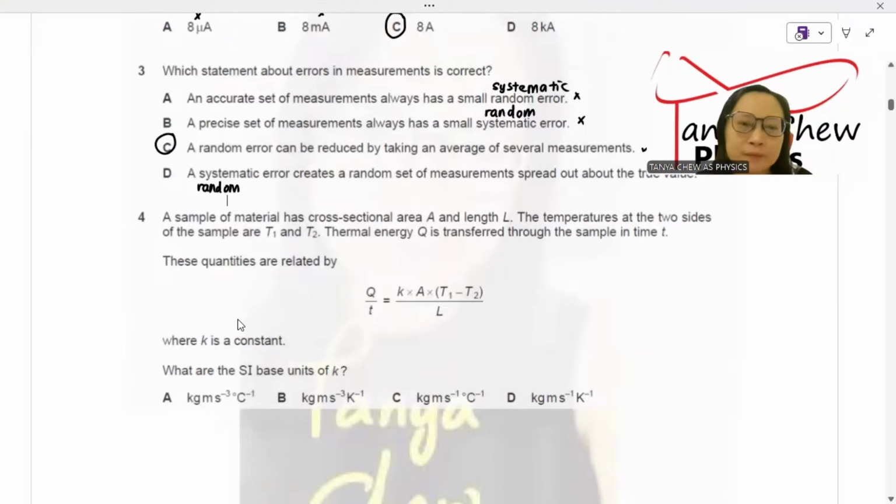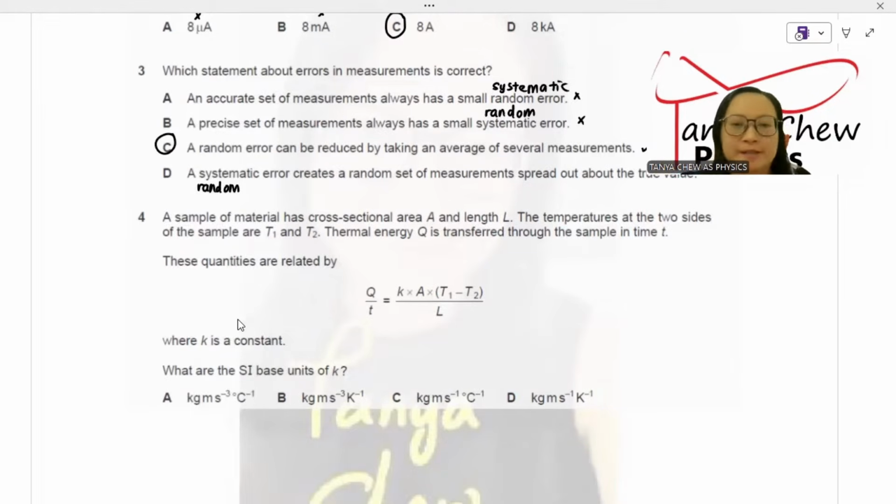Number four, a sample of a material has cross-sectional area A and length L. The temperatures of the two sides of the sample are T1 and T2. Thermal energy Q is transferred through the sample in time t. These quantities are related by the equation given, where k is a constant. What are the SI base units of k?